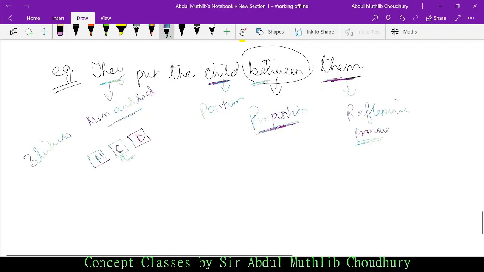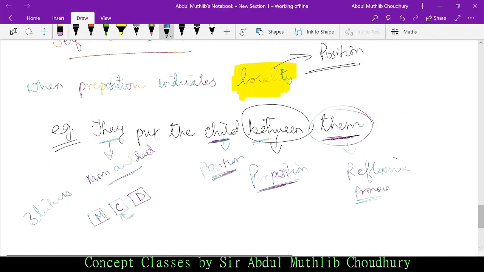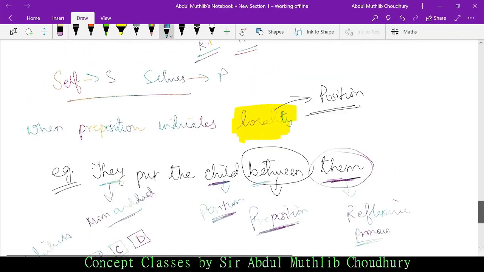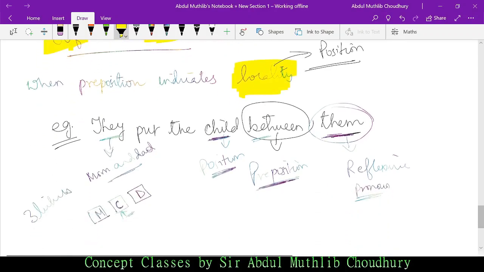When a child or anything, person or place, occupies a position, we use the reflexive pronoun without self or selves. In case of singular it would be self, and in case of plural it would be selves. I hope the concept is clear. I shall repeat. When a preposition indicates locality, meaning between here, the child is occupying a place.